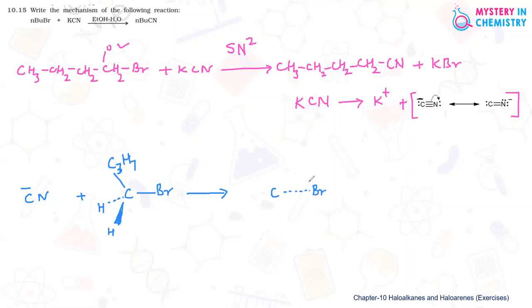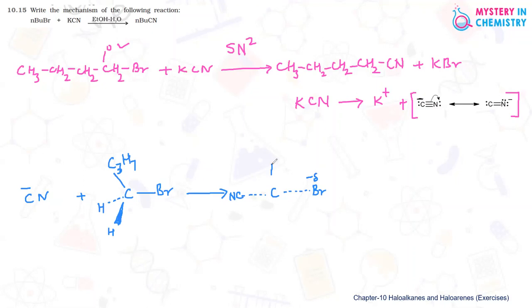So breaking of the bond and making of the bond is taking place simultaneously. So making of the bond is by this carbon-carbon bond, here CN and making of the bond is taking place.